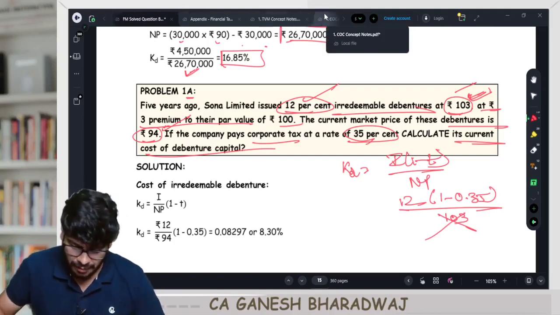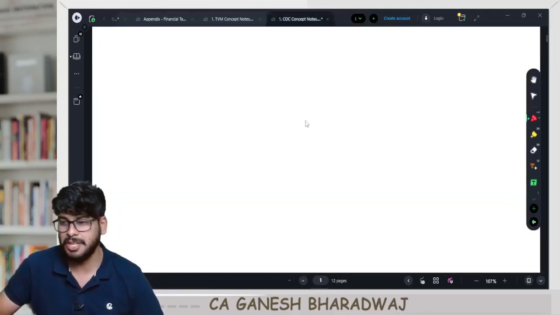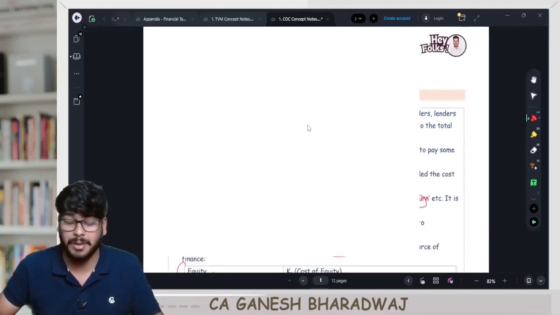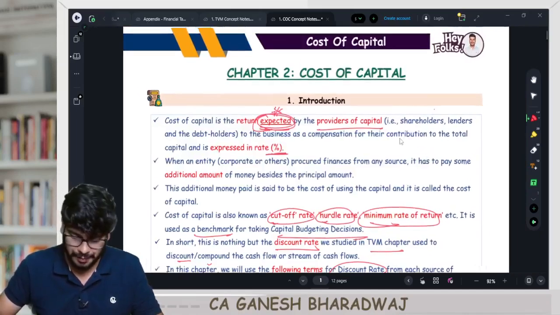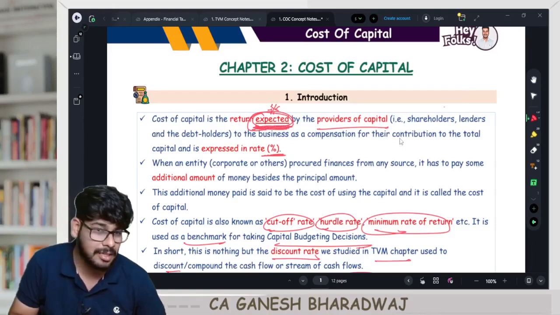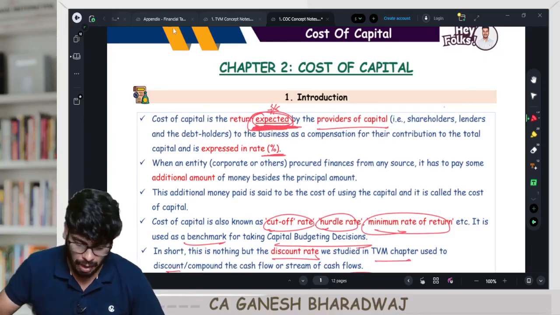Recall the very first line of this chapter in the concept decoder that I gave. Guys, all this is not there in the material, even which I have given. Please write it down somewhere. Very important understanding. 1 second. It's loading. What did I say? Cost of capital is a return expected by the providers of capital.